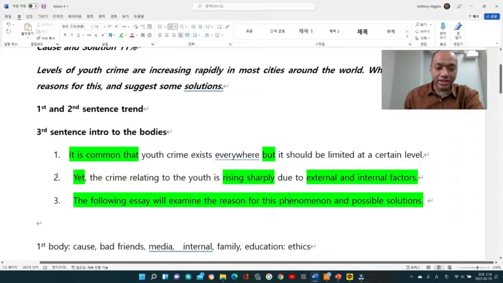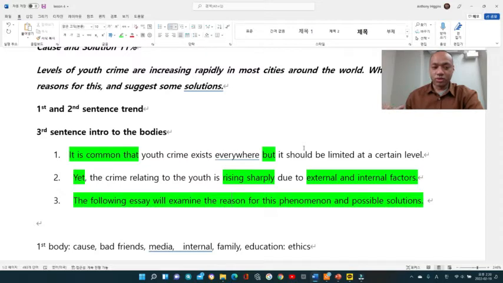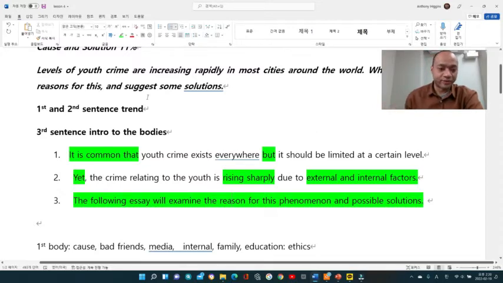While writing the second sentence, we can see that there are some external and internal factors. Try not to be too specific in the introduction. Just make sure it is an overall answer. External and internal factors can break down into different categories and different answers, so when you're writing the introduction, make sure it is general, not specific.